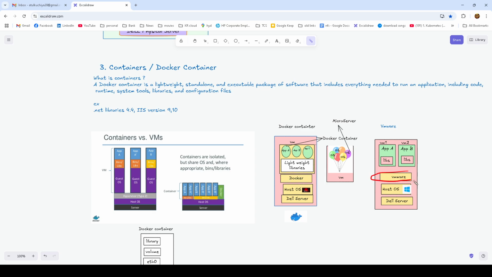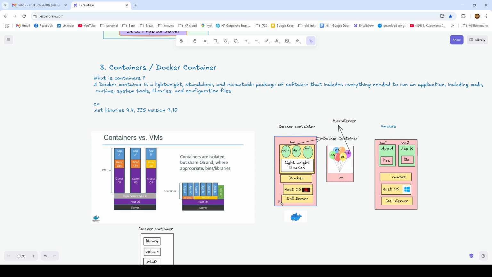But here we have installed VMware. In case of VMware coming into the picture, we have to create virtual machines like VM1 and VM2. Once we create virtual machine one, first of all we need to install the entire OS, and then on top of it we can install an application. Here the same thing for VM2. We install the entire OS and application 2. So this is the way we have learned earlier.